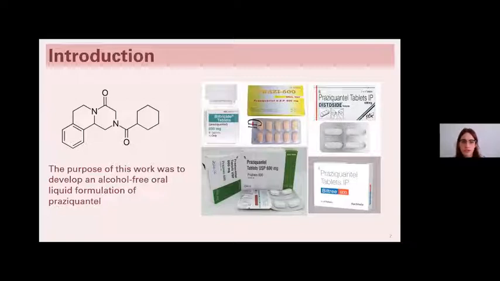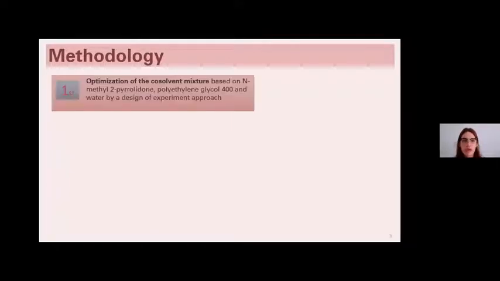Therefore, the purpose of this work was to develop an alcohol-free oral liquid formulation of praziquantel. First, we optimized the co-solvent mixture based on N-methyl-2-pyrrolidone, polyethylene glycol 400 and water via a design of experiment approach.